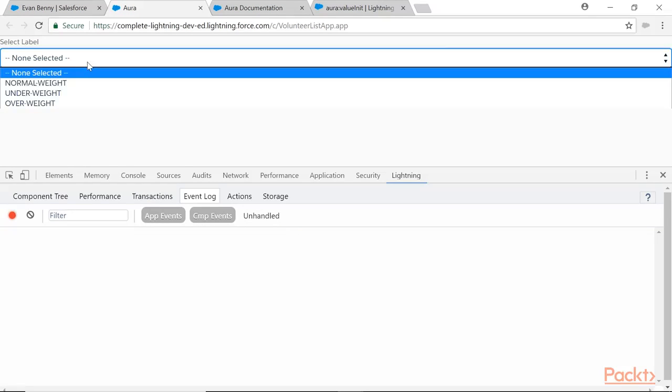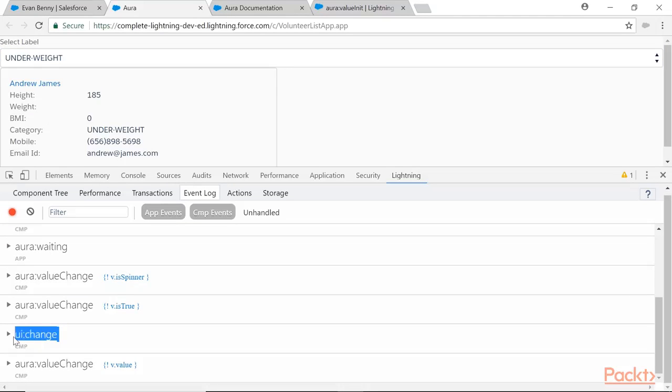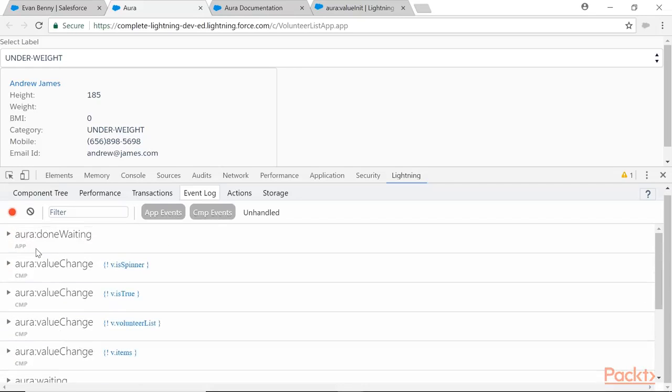Oh, sorry, here it is not click, it is change, no? Okay, instead of button press, let's talk about select change. CMP, you see CMP, what is it? Component event. aura:waiting, application event; component event, value change, component event; done waiting, application event.